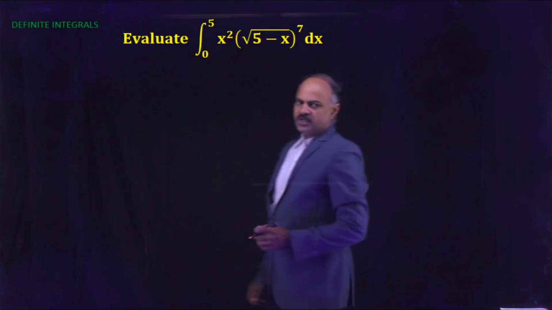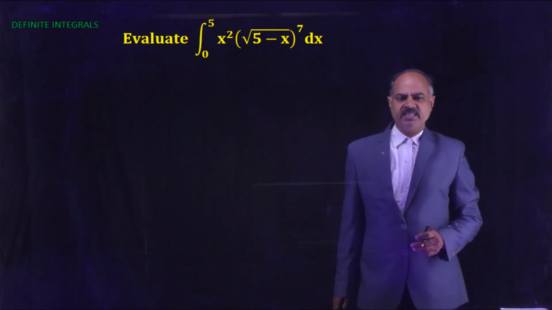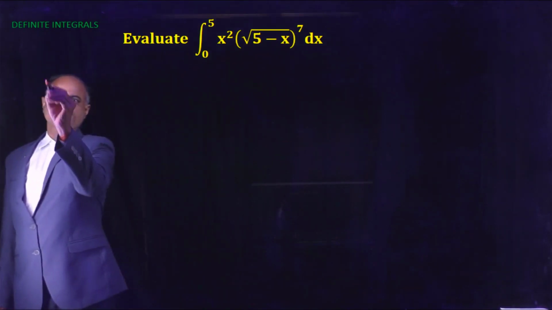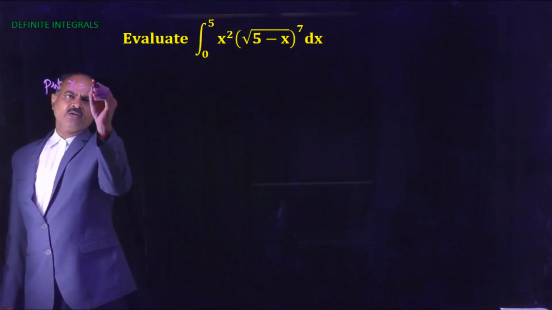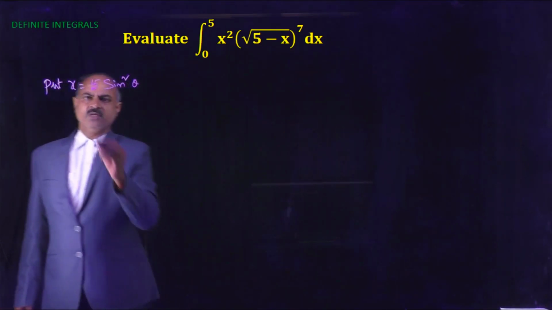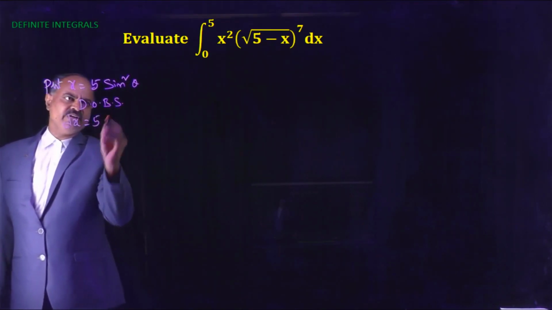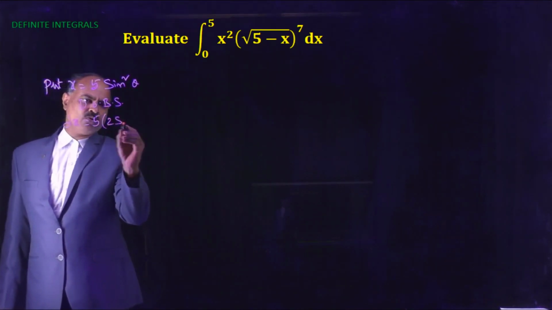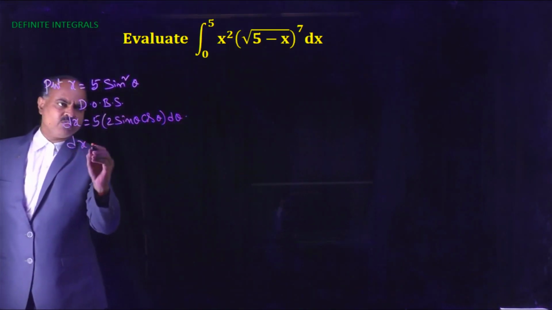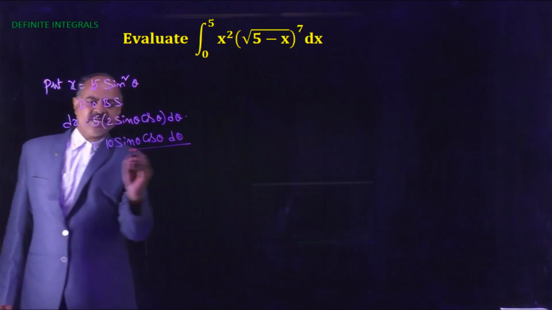Next problem: evaluate integral 0 to 5 of x square into square root of 5 minus x whole power 7 dx. So here put x equals 5 sin square theta. Differentiate on both sides: dx equals 5 into derivative of sin square theta, which is 2 sin theta cos theta d theta. So dx equals 10 sin theta cos theta d theta.